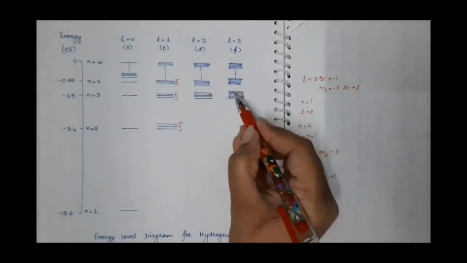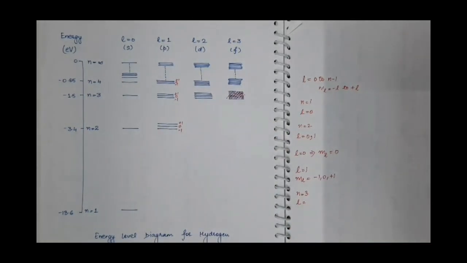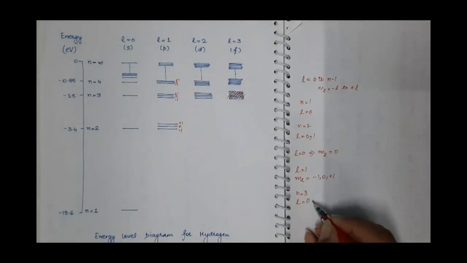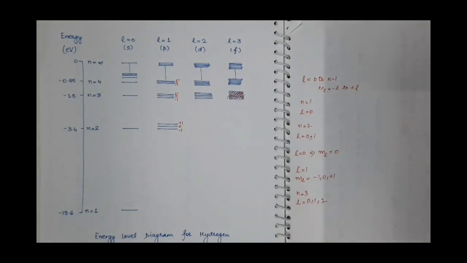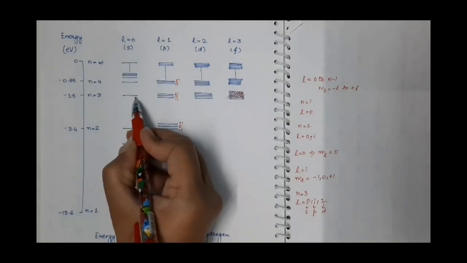This is wrong, because in this case we will have these three states. So L will be 0, 1, 2. This means S state, this means P state, and this means D state. So corresponding to L equal to 0, there will only be a single value of ml, that is 0. So we will have a single state.